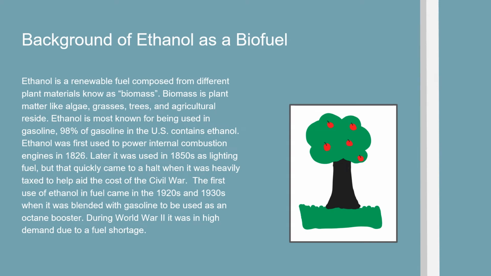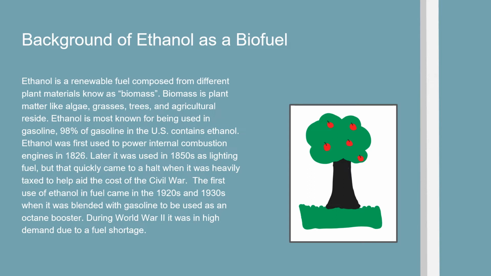Ethanol is a renewable fuel composed from different plant materials known as biomass. Biomass is plant matter like algae, grasses, trees, and agricultural residue. Ethanol is most known for being used in gasoline. 98% of gasoline in the United States contains ethanol.